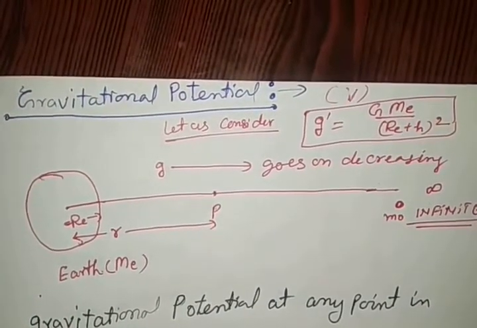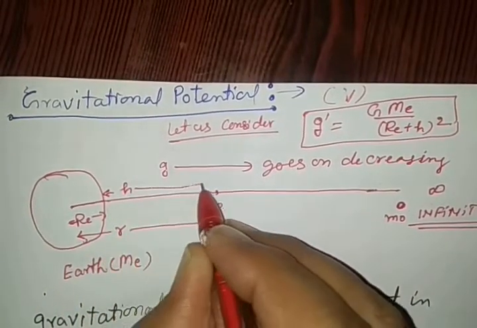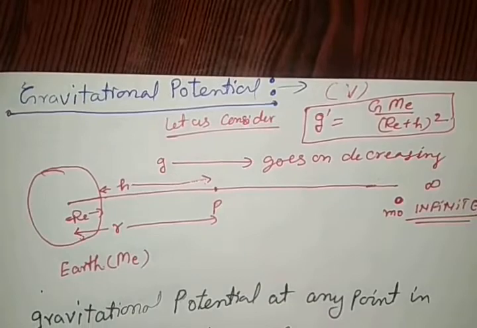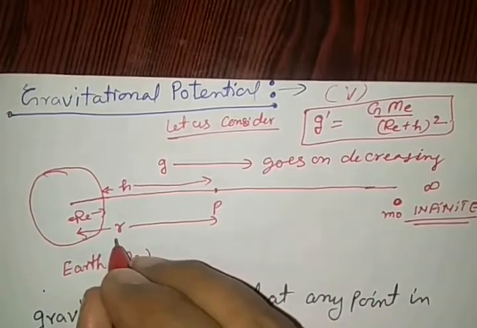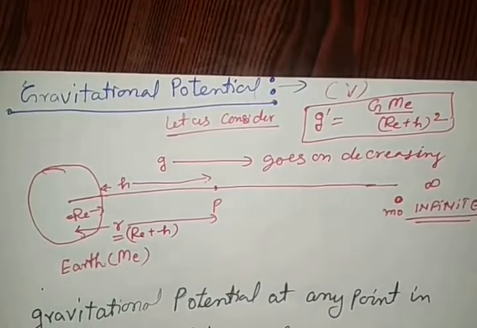We want to see the gravitational potential at height h away from the earth's surface. So we may write that r is equal to RE plus h here, right?